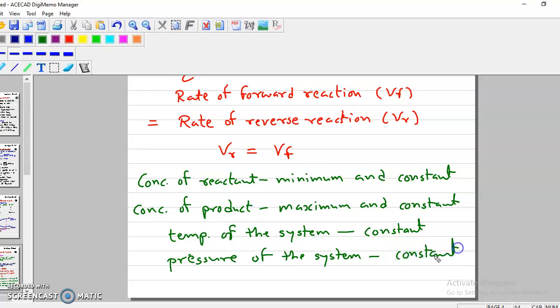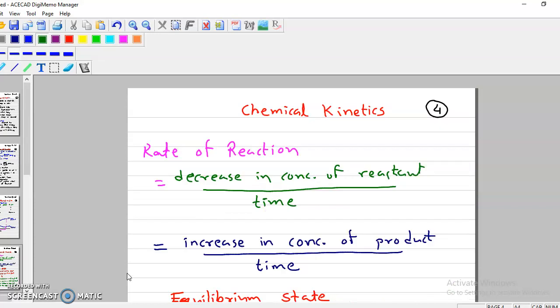Concentration, temperature, and pressure are all external factors and they will remain constant during the equilibrium state. Remember, for equilibrium there should be a reversible reaction. Second condition, the rate of reverse reaction is always equal to the rate of forward reaction. And the concentration of reactants is constant, minimum, the concentration of product is constant, maximum. Temperature and pressure will be constant. So this is regarding rate of reaction for chemical kinetics.